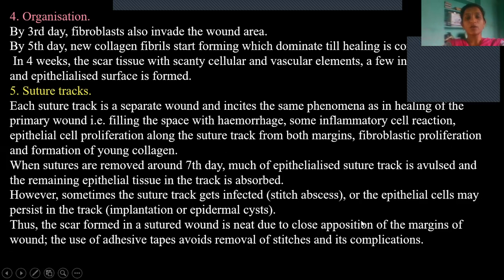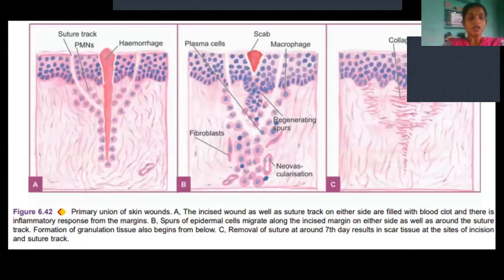But it is not possible in all locations. Only when the tissues are very clean can these adhesive tapes be used. So this is the example of primary union. Each suture tract will be considered as a single wound. So this we consider as a suture tract.